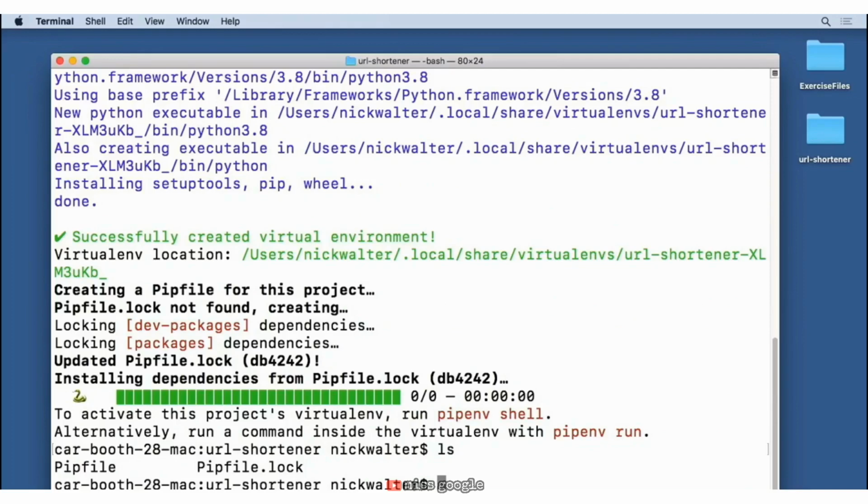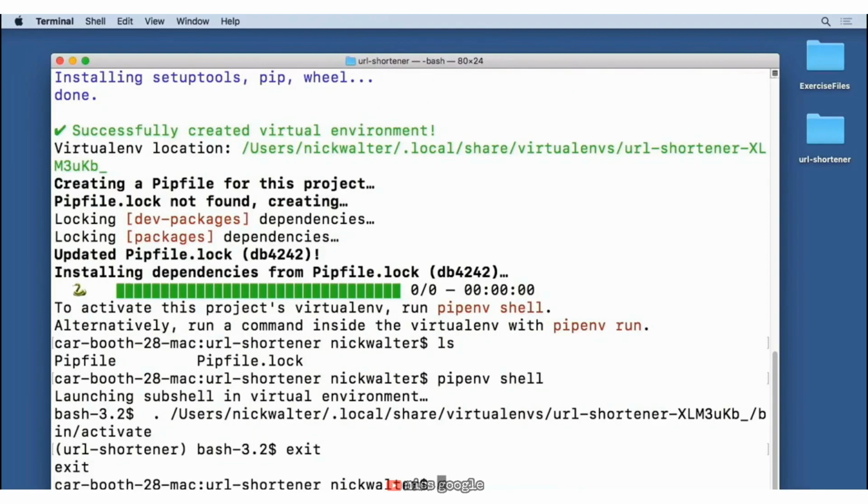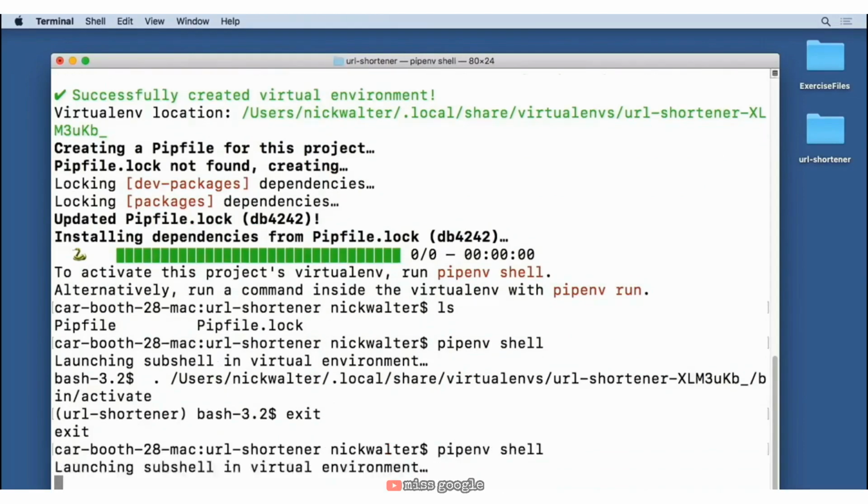Now, what's great about pipenv is that if we want to use our virtual environment and all the different packages that we have there, we can say pipenv shell, and then we are instantly launched into this virtual environment right inside of that directory. And if we ever want to get out of this, we can simply type exit, and we're back to the regular version of our terminal here. But we are going to be using pipenv here, so let's do our pipenv shell to get back in there.